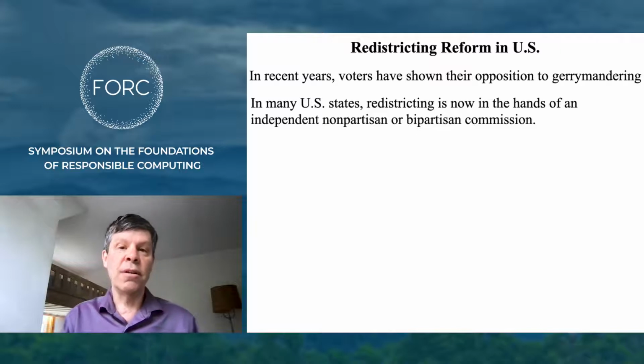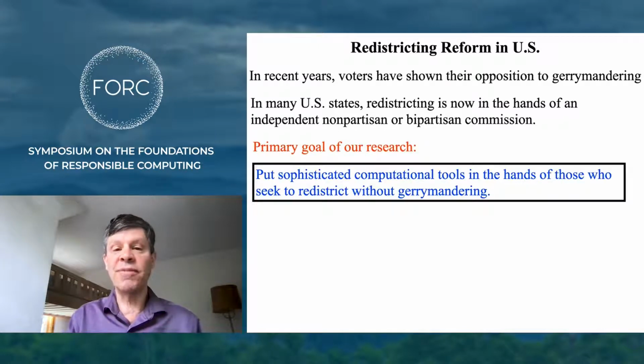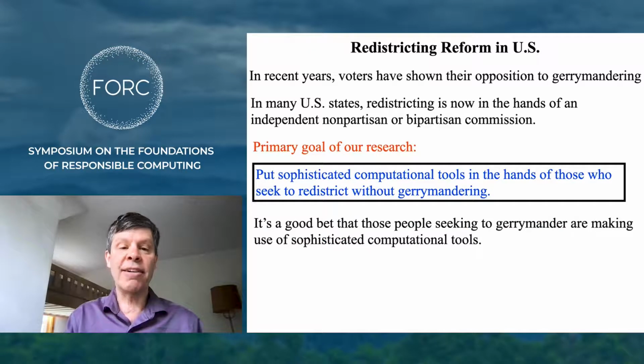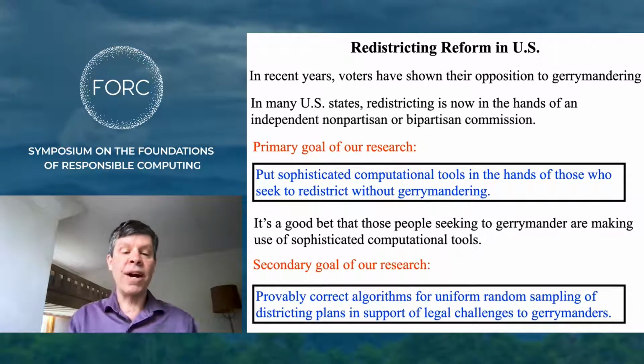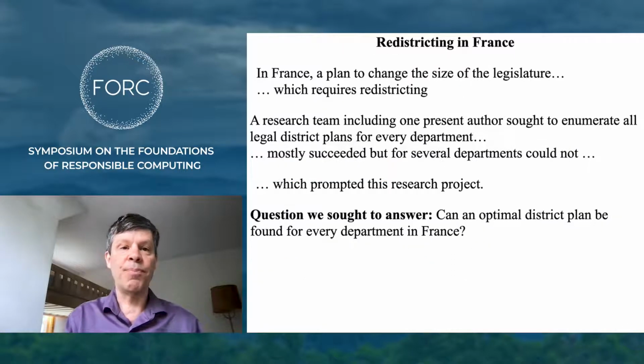Fortunately, in the US, voters have shown their opposition to gerrymandering, and in many states, redistricting is in the hands of independent, nonpartisan or bipartisan commissions. The primary goal of our research is to put sophisticated computational tools in the hands of those who seek to redistrict without gerrymandering. A secondary goal is to provide provably correct algorithms for uniform random sampling of district plans. This has been used in court challenges to gerrymanders.